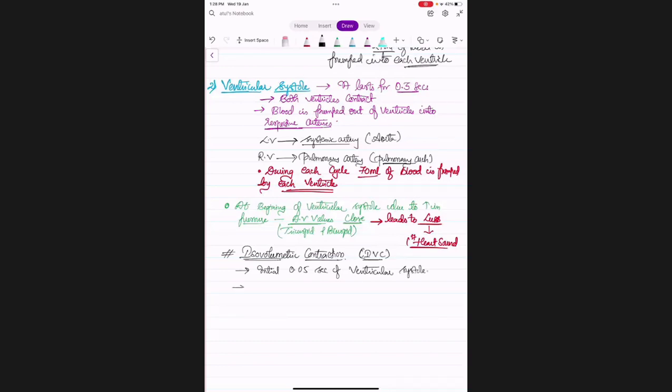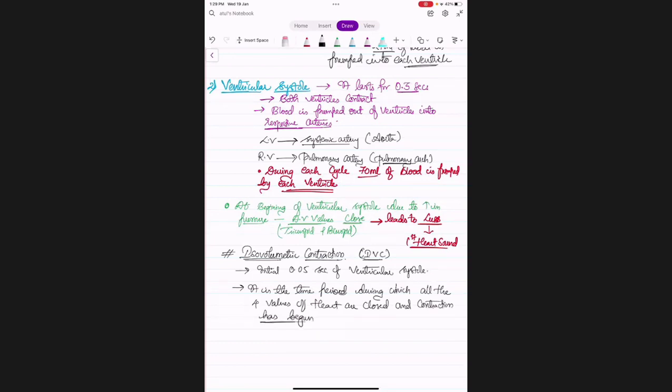Okay, and we can write it is the time period during which all the four valves of heart are closed and contraction has begun.